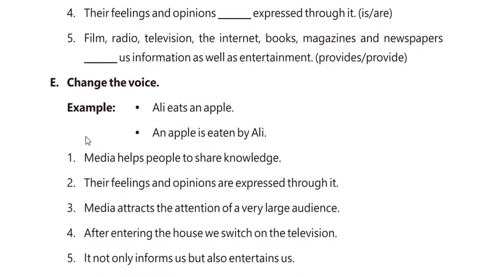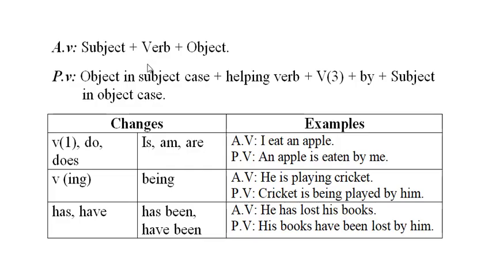Next we have change the voice. Example, Ali eats an apple. An apple is eaten by Ali. Students, the basic structure of an active voice sentence is subject, verb and object. When we change these sentences into passive voice, we use the following structure. First of all, we change the object into subject case in the passive voice sentence.